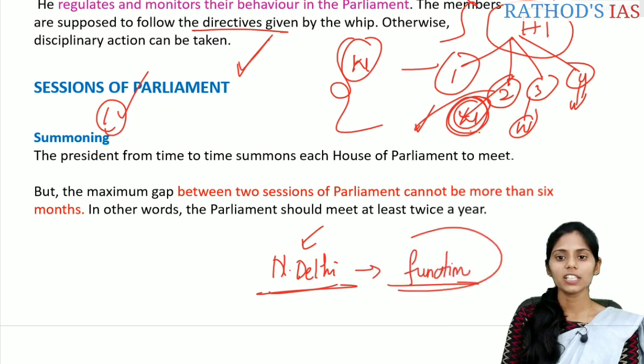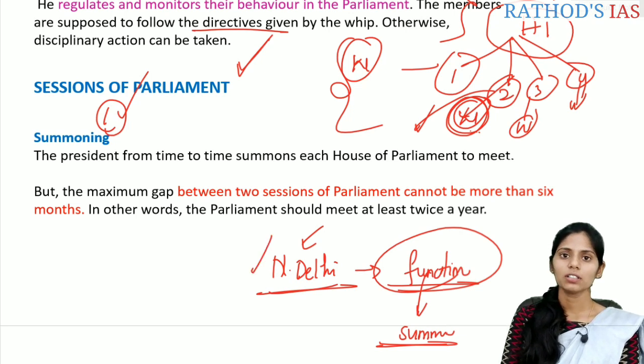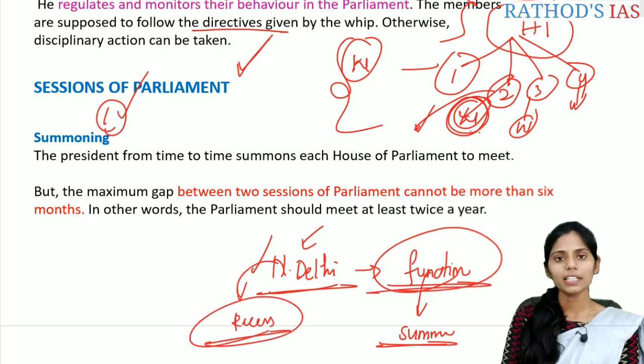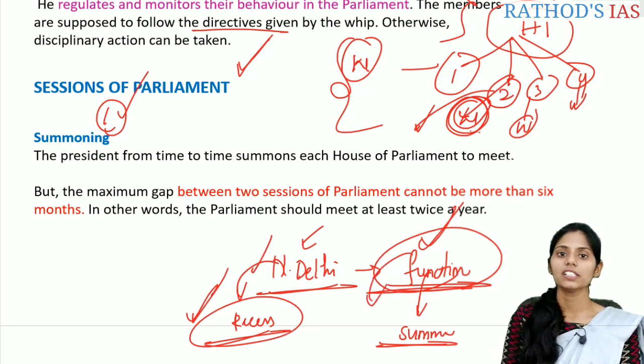If Parliament is functioning in New Delhi, this is called summoning. And if Parliament is on vacation or holiday, this is called recess. So Parliament is functioning, and Parliament is in recess. Whenever your Parliament is functioning, that means it is in session.